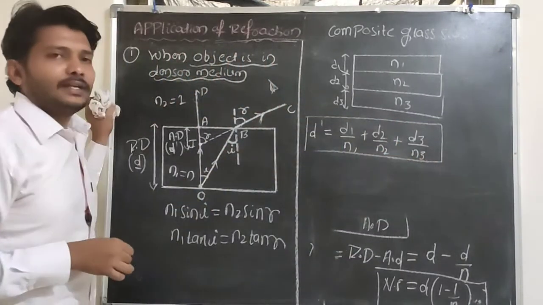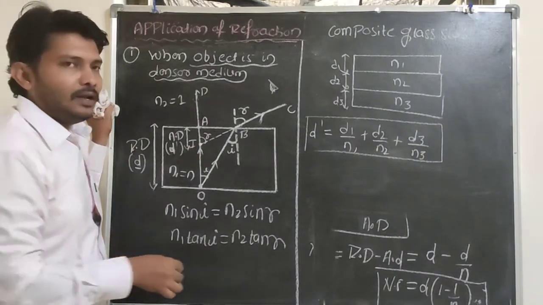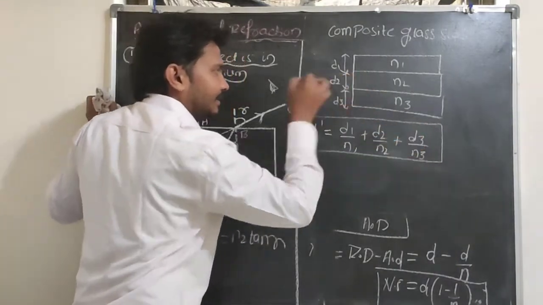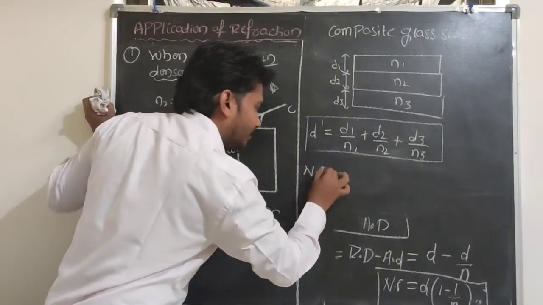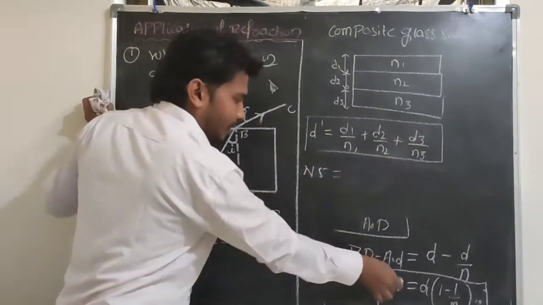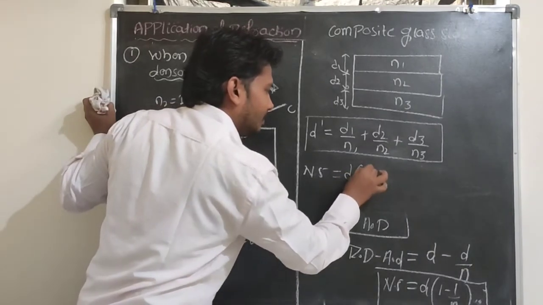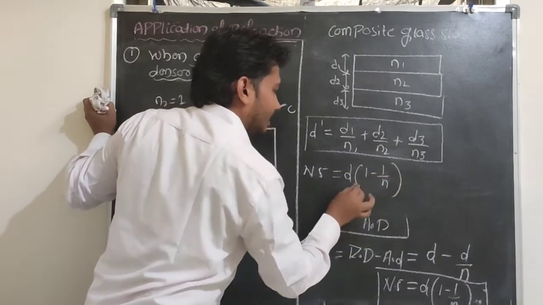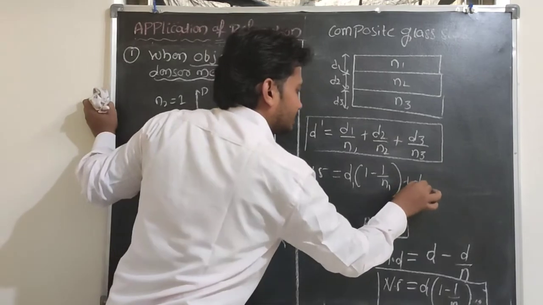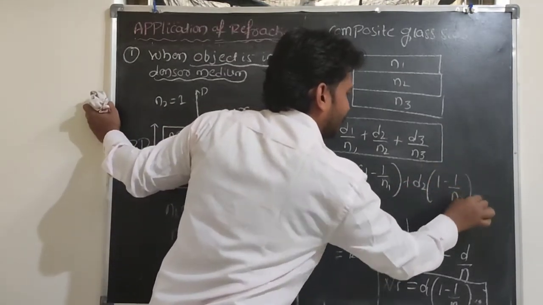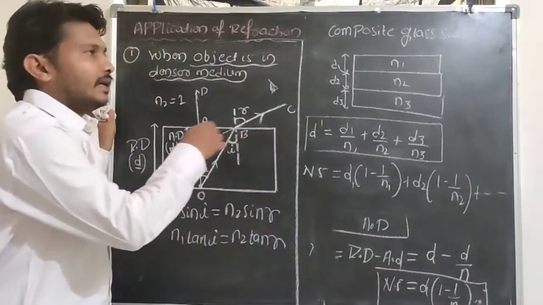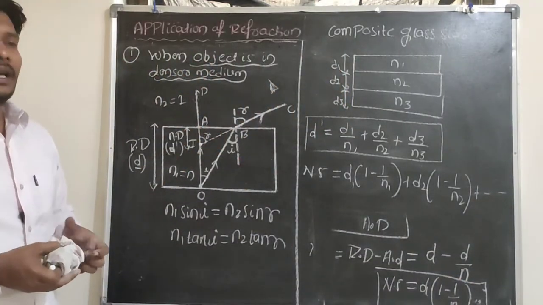Apparent depth value D dash is equal to D1 by N1 plus D2 by N2 plus D3 by N3 here. For example, what is the normal shift value here? Similarly, the normal shift formula is D1 into 1 minus 1 by N1 plus D2 into 1 minus 1 by N2 plus so on. So this is the required equation for the composite glass slab.